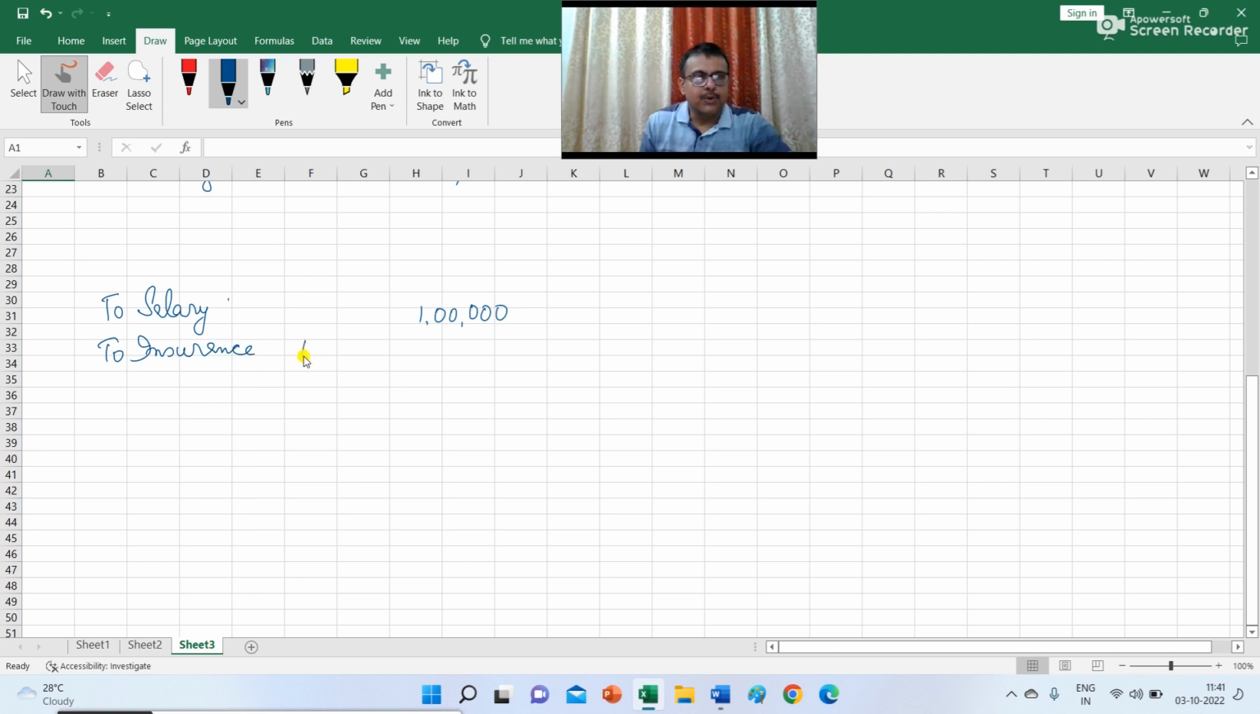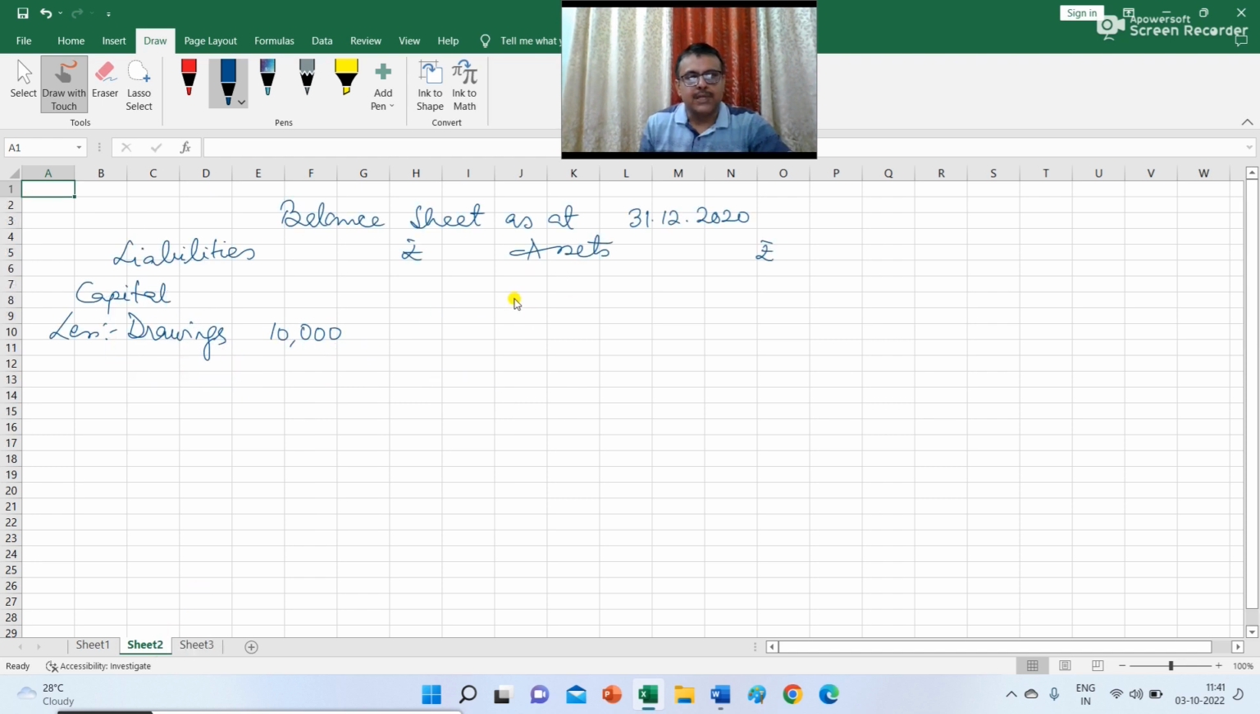In the inner column you write 10,000, and you have to reduce the amount of prepaid insurance. So prepaid insurance is for rupees 2,000. In the outer column you have to write 8,000, and in the balance sheet you have to record prepaid insurance is rupees 2,000.